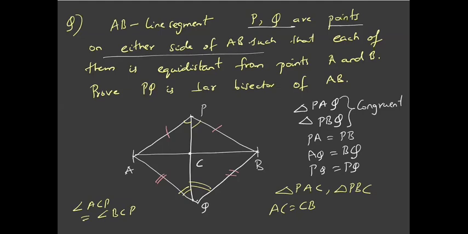Now, if these two angles are equal, then each should be equal to 90 degrees, because ACB is a straight line. So we have proved that PQ is perpendicular to AB, and also PQ bisects AB. So PQ is a perpendicular bisector of AB. I hope this is clear.